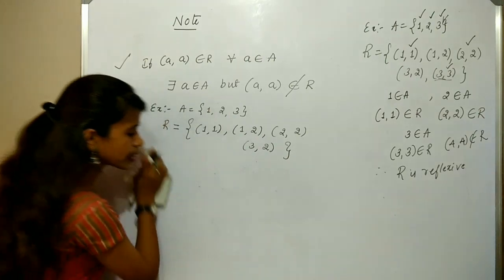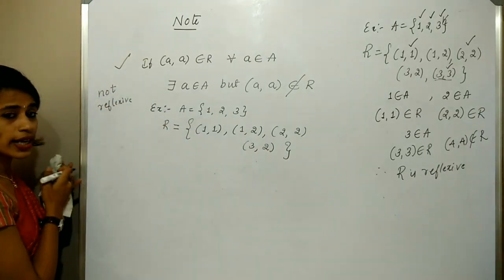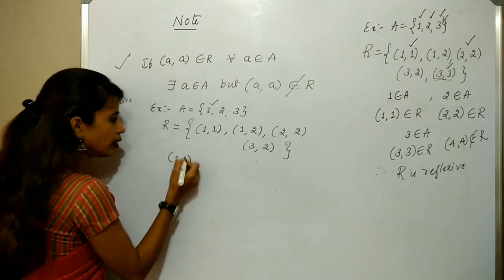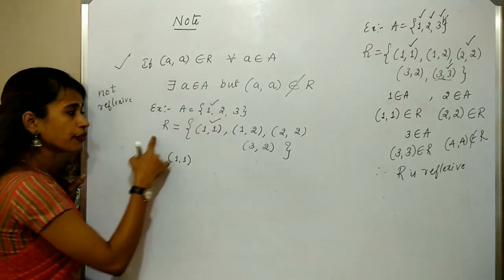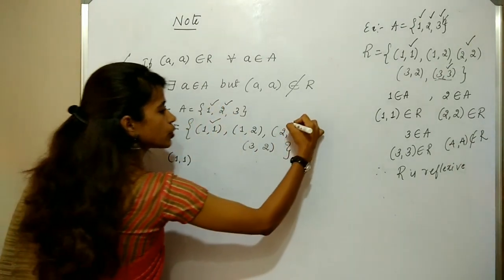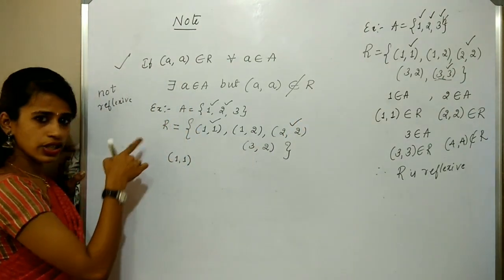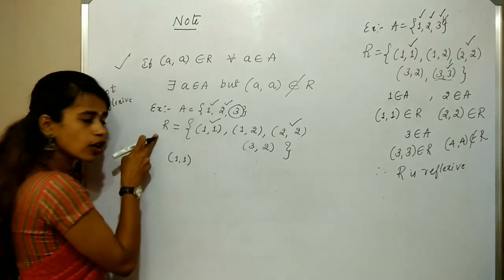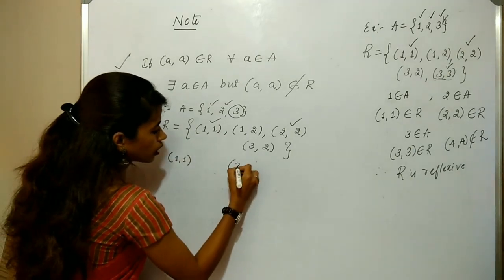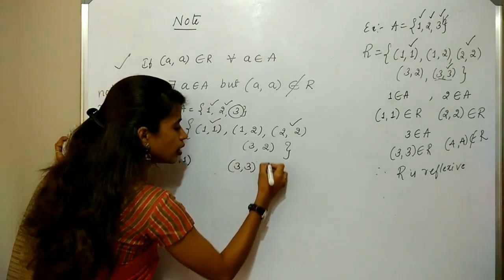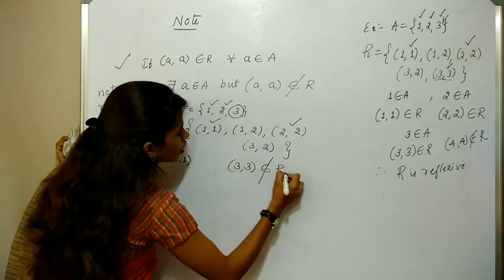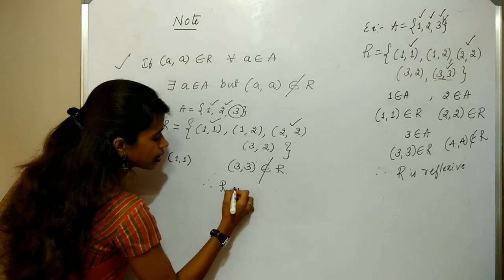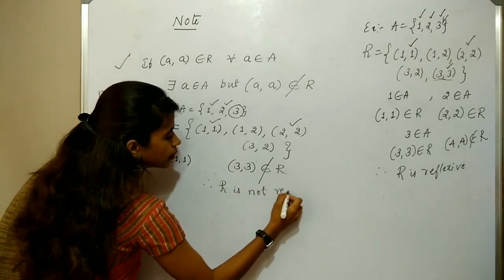No. Why? If I take 1, clearly (1, 1) belongs to R. If I take 2, (2, 2) clearly belongs to R. If I take 3, is (3, 3) in R? No. Here (3, 3) does not belong to R. Therefore, the given relation R is not reflexive.